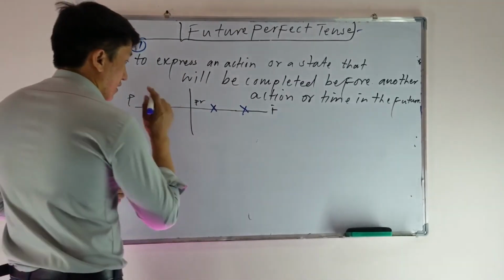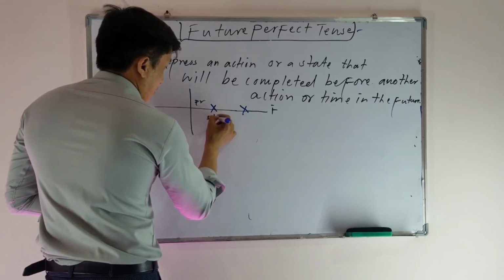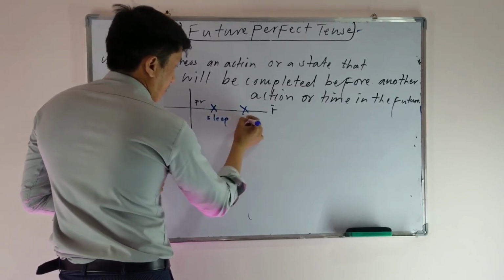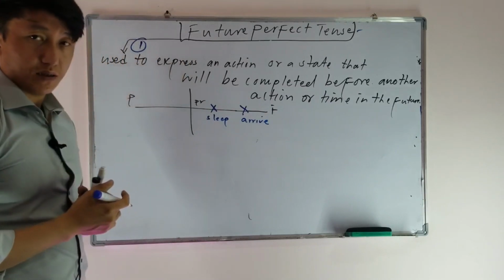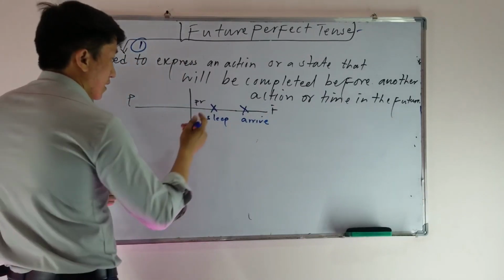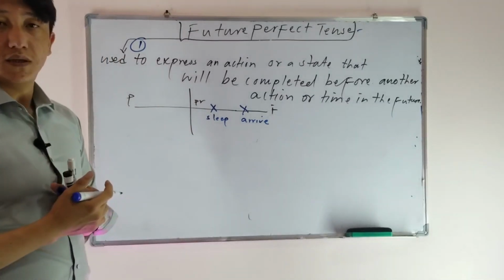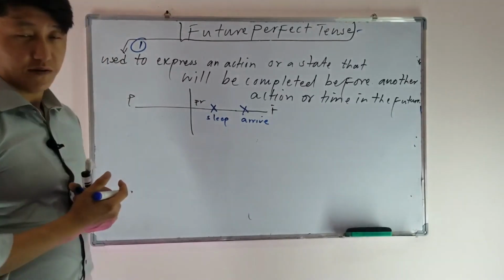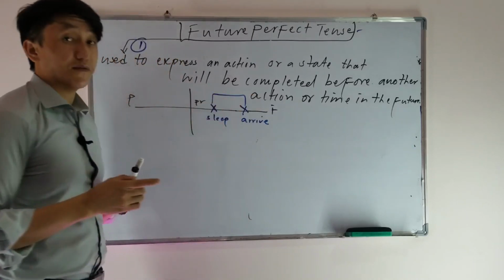For example, you start sleeping tomorrow, and then you say, by the time you come back, I will finish sleeping. Now here, the action of sleeping will start in the future, maybe tomorrow, and it will finish before arriving. So this action will start and will finish before the action of arriving in the future.